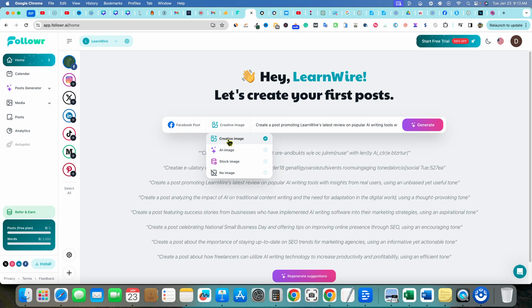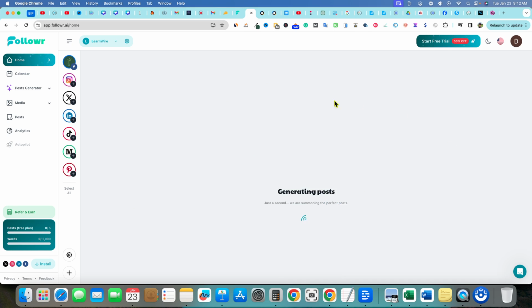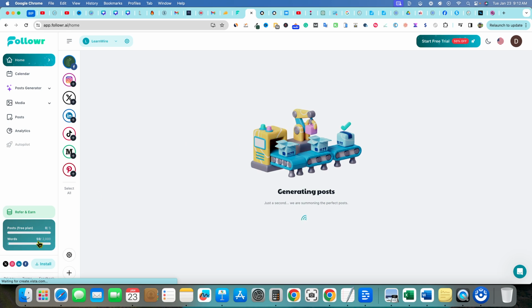So it's going to create a creative image. I don't know what that means because we also have AI image. I don't know what the difference is between the two. We have stock image and no image. Let's try creative image out first and push generate one post and see what it does for us. You can see that we have used 59 words right here, and for the posts right over here, I've only got 5 on the free plan.